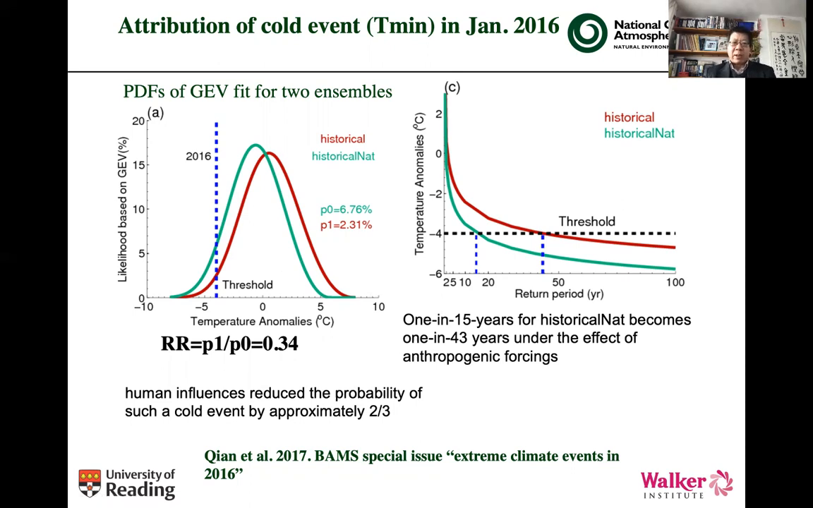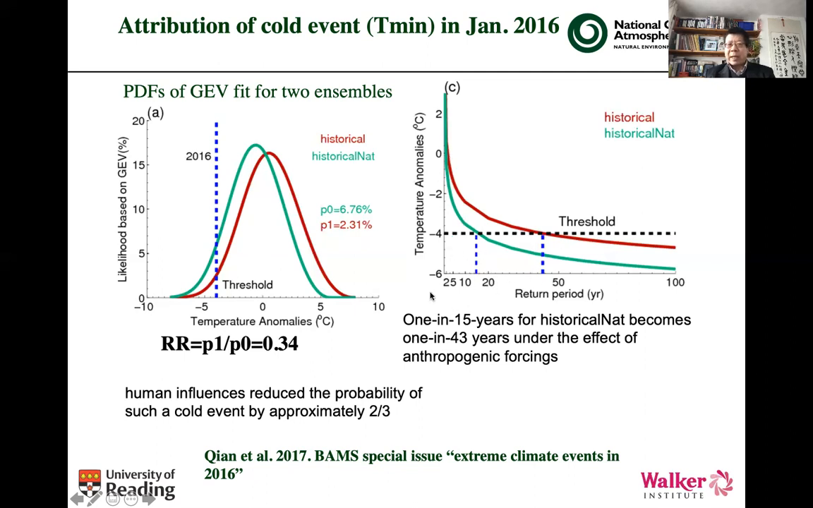For the 2016 kind of event, the blue line shows the threshold. In the natural world, the probability for this kind of event is 6.7%, but in the historical simulation, this probability is reduced to 2.3%.